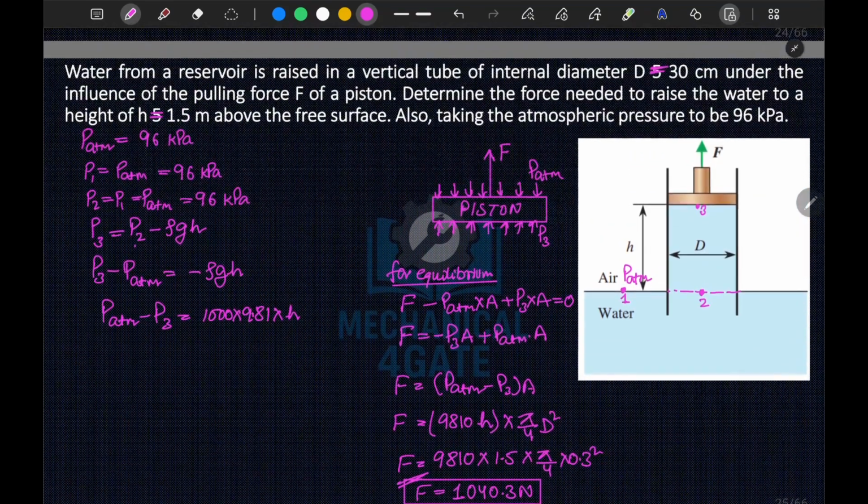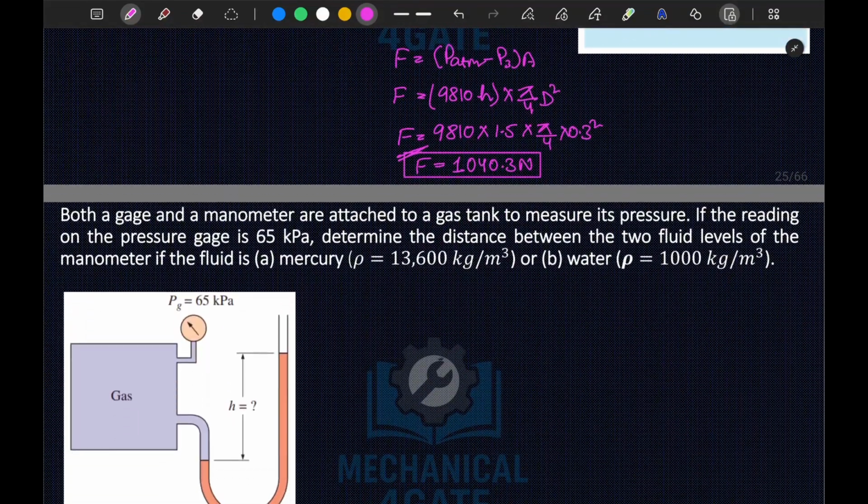Okay, I hope you understood this point here. Now let's move to the next question.